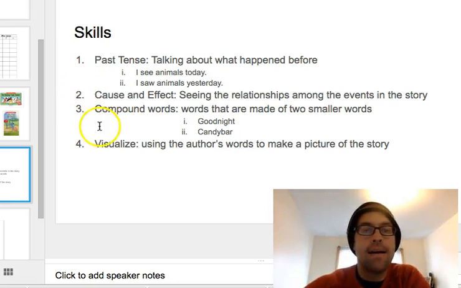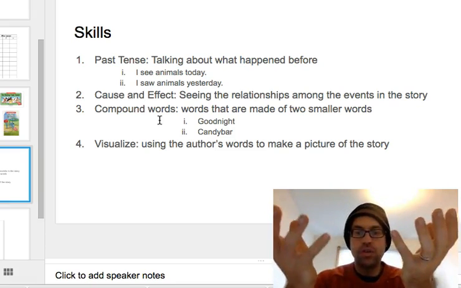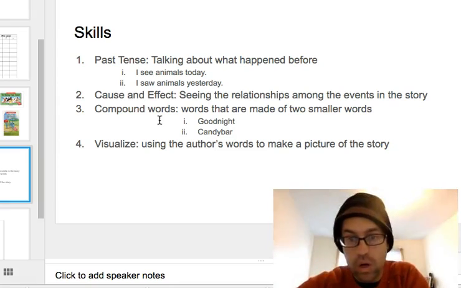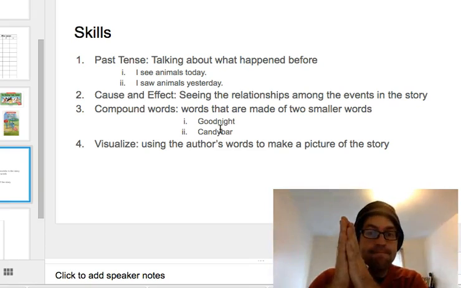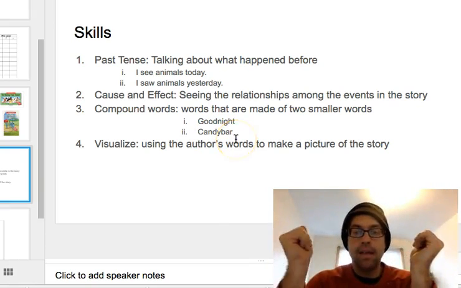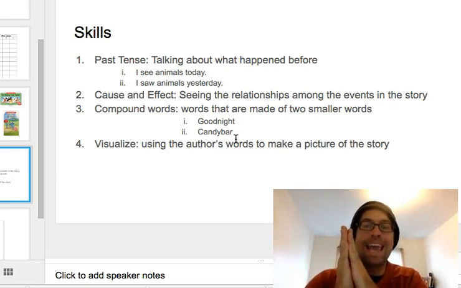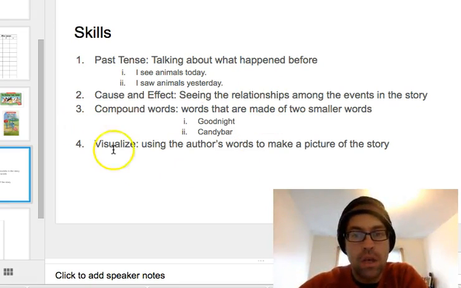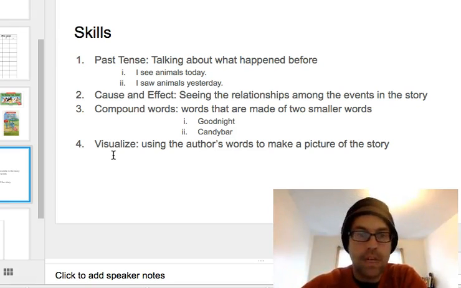The next one is compound words. Compound words are words where you have two small words and you put them together to make one word. So one is good night. Good and night are two small words, and you put them together to make good night. Candy bar is another one. You have candy and bar. You put them together to make one word, candy bar. These are compound words. If you can understand compound words, you can have stronger vocabulary or understand more words in English.